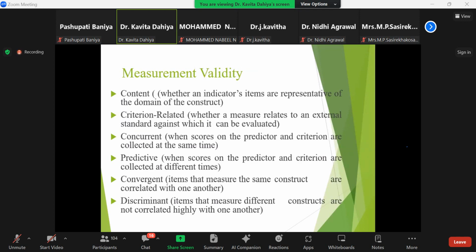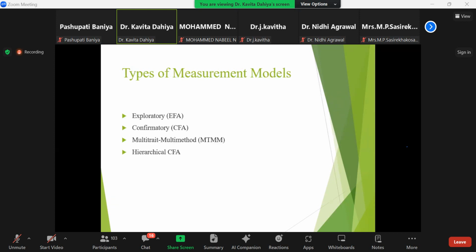Measurement of validity: content is whether an indicator's items are representative of the domain of the construct. Criterion-related is whether the measures are related to an external standard against which it is evaluated. Concurrent is when the scores of predictor and criterion are collected at the same time. All these are very self-explanatory terms.